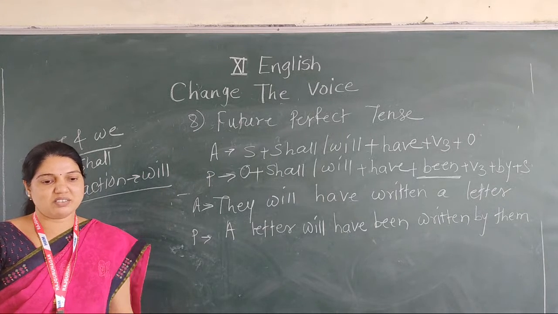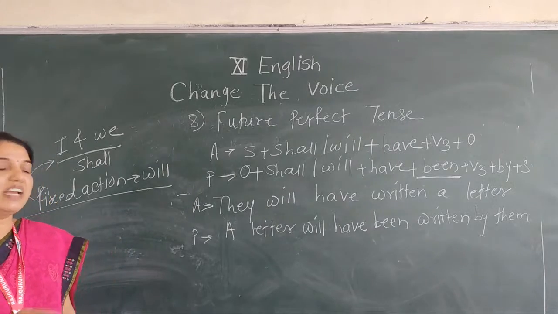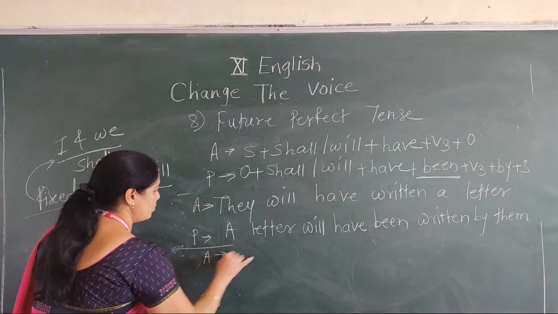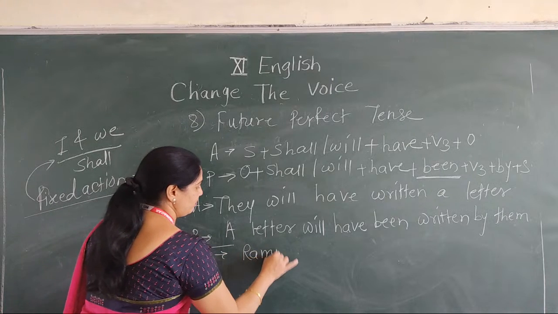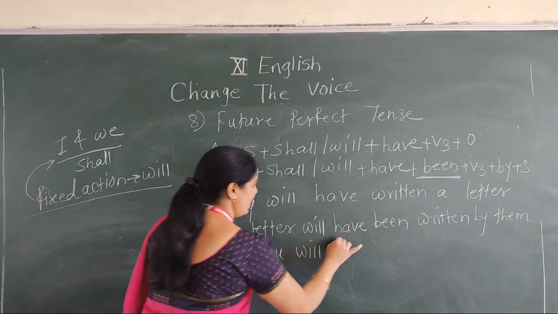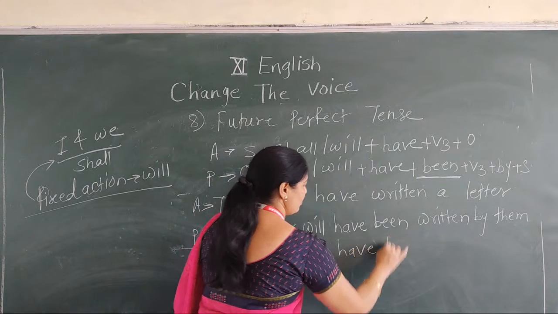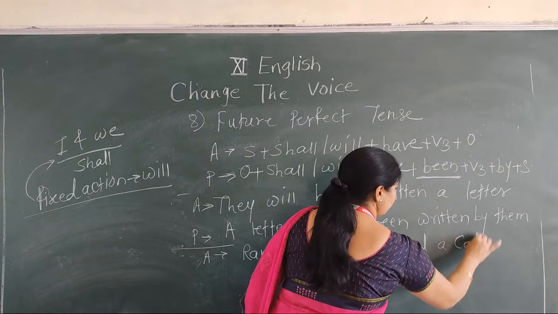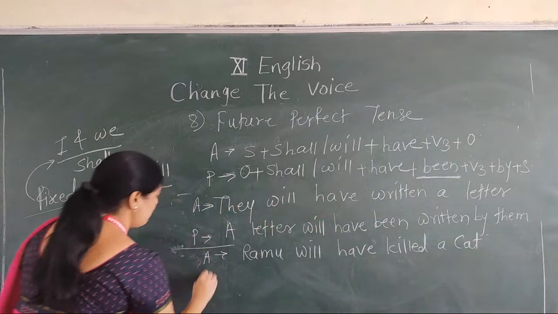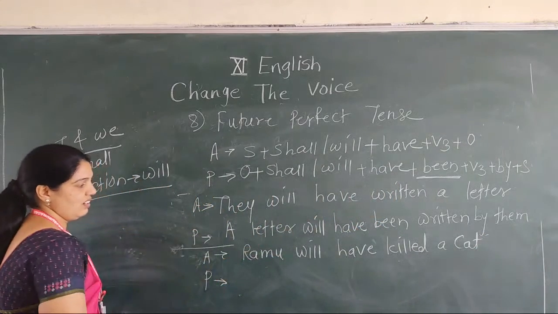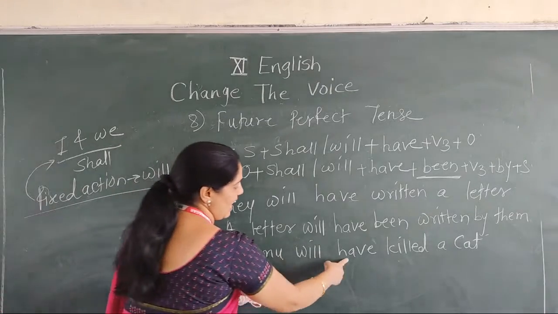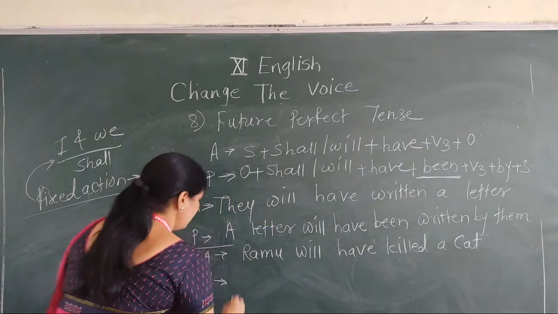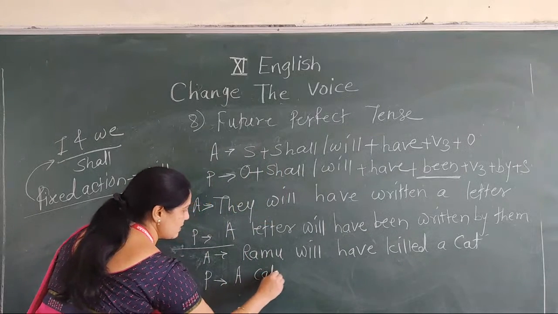Okay. Now last sentence. Ramu will have killed a cat. Now see the passive structure. Subject Ramu, will have, then kill in V3, a cat the object. Now we start from a cat.